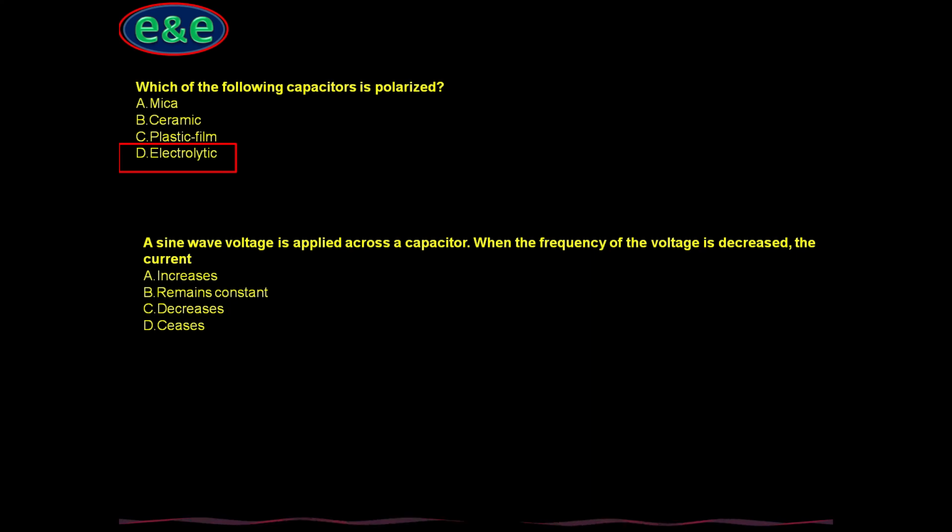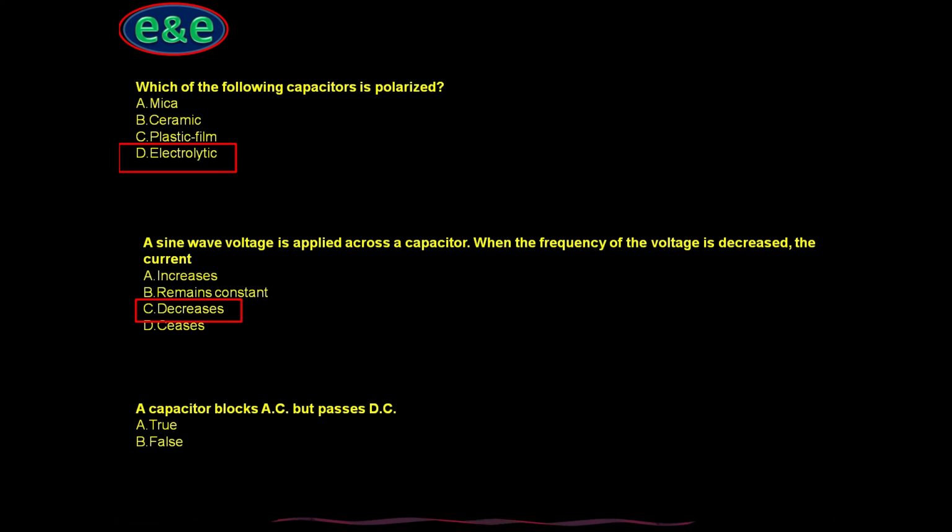When the frequency of the voltage decreases, the current decreases, because as per the formula X equals 1 divided by 2 pi f C, when frequency increases, capacitive reactance decreases, and when frequency decreases, capacitive reactance increases, and hence as reactance increases, current decreases.